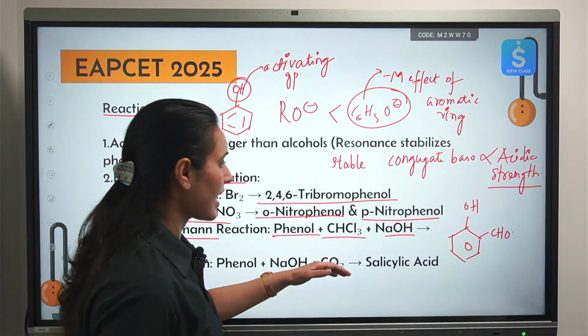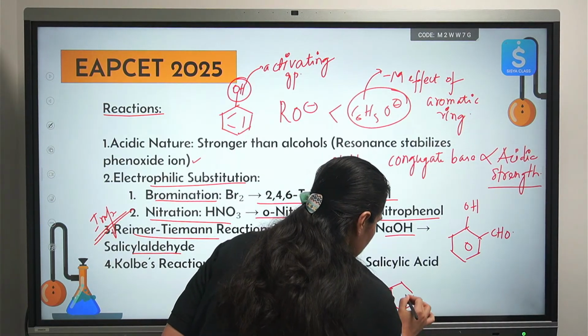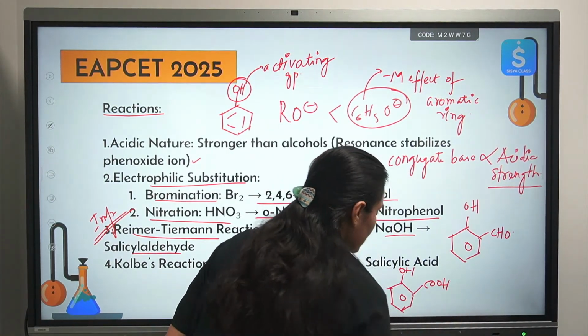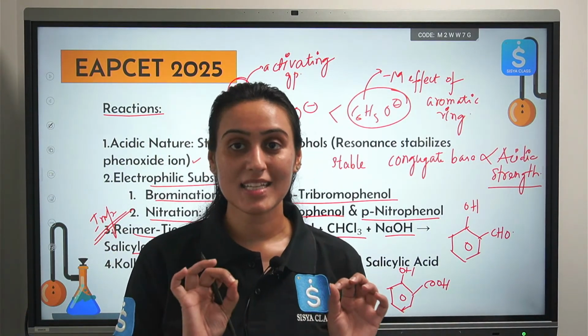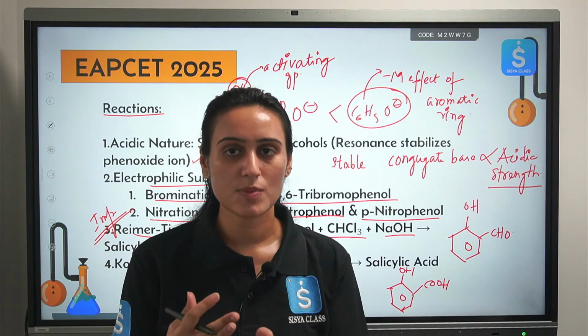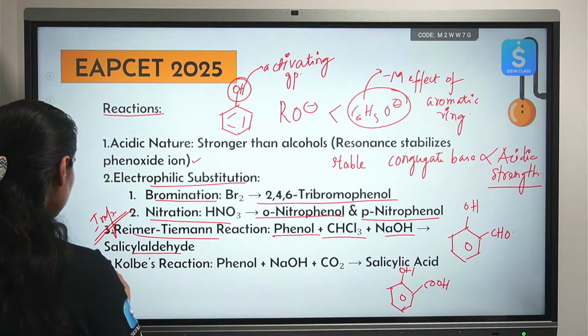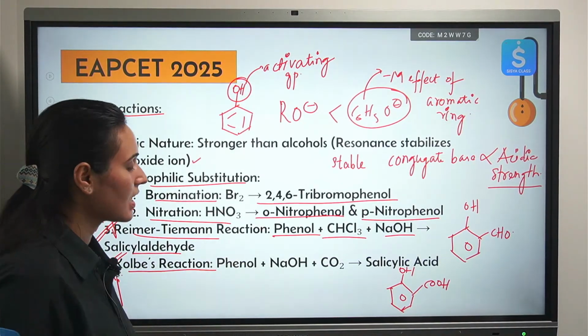And a very similar reaction in which we form salicylic acid. Okay. Salicylaldehyde: at ortho position you have an aldehyde group. Salicylic acid: at ortho position you will have a COOH group. You must remember these two reactions. Okay. This is Kolbe's reaction.